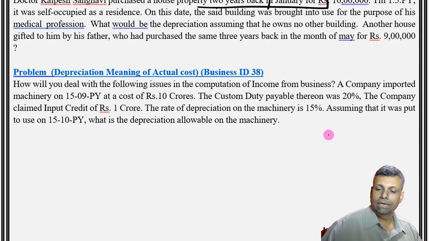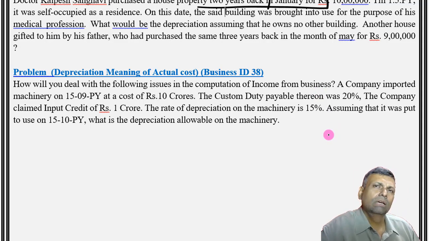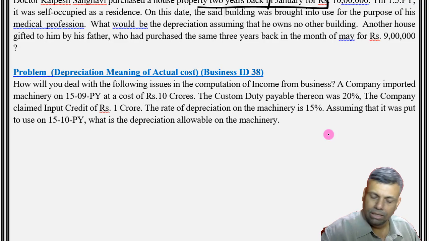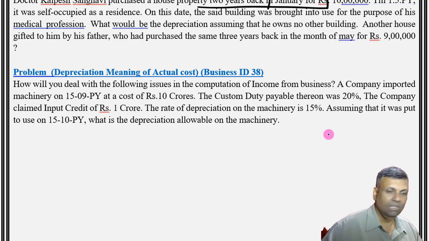See, one of the points here is that now with the introduction of the GST, appropriate clarification under the Income Tax Act is still not there on whether you will be eligible for input credit under GST and also the depreciation under the Income Tax Act. But the GST law is very clear. The GST law has made it very clear that if you are claiming input credit under the GST, you will not get depreciation under the Income Tax Act. So considering the intention, you cannot get input credit under GST law as well as the depreciation under the Income Tax Act, both are not permissible. So basically you have to choose whatever you want to do, and accordingly you have to apply this. Okay.